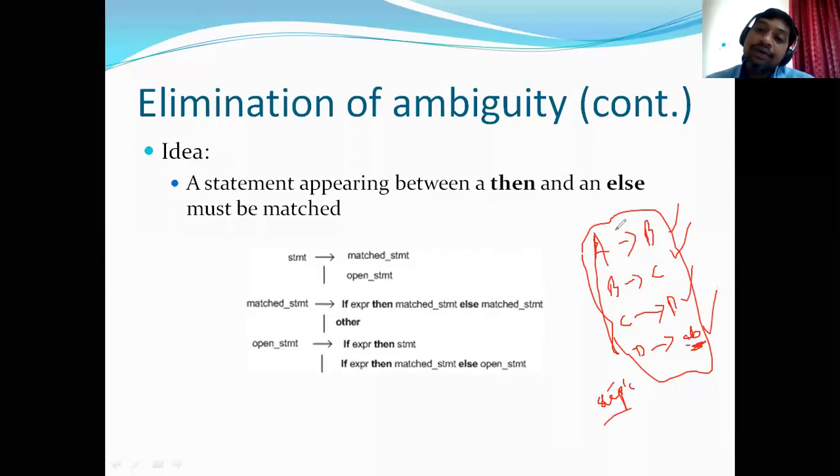So instead of having these unit productions, why don't we remove them? By simply adding D derives ab to A, that's enough. There is no need to have the prior rules A to B, B to C, and C to D in the grammar, because they will delay the parsing process.